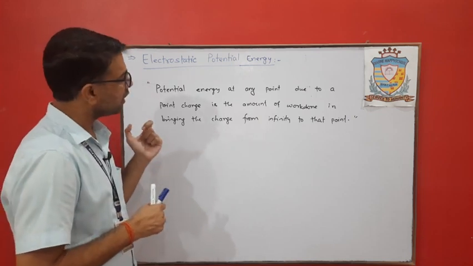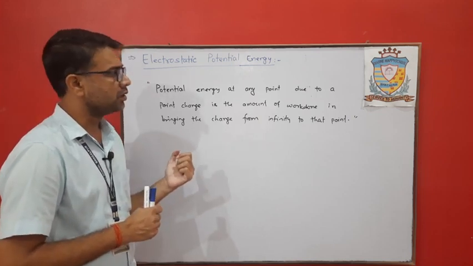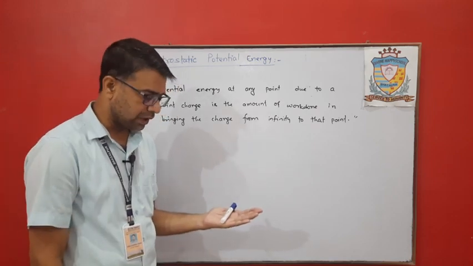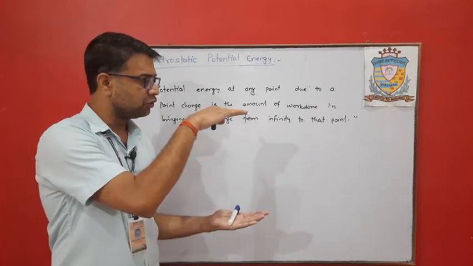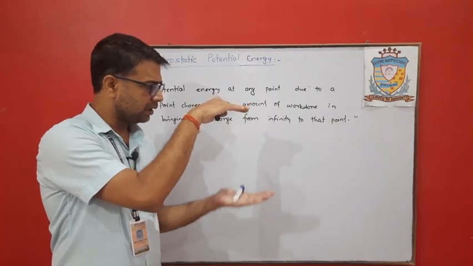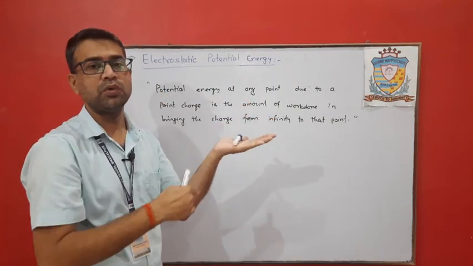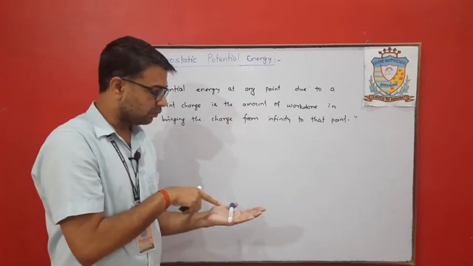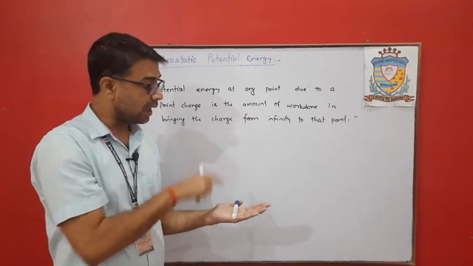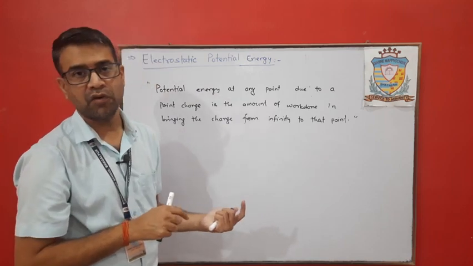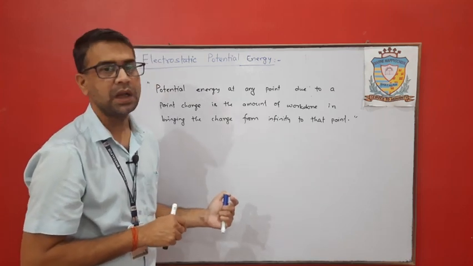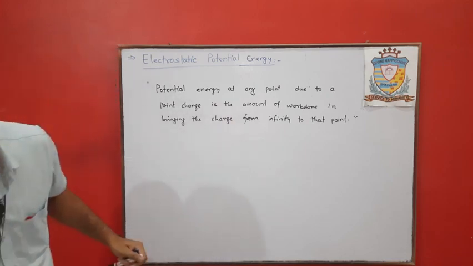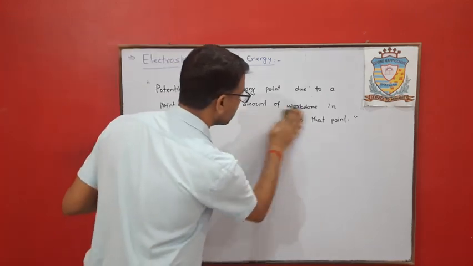So that work done will be stored in the form of potential energy. Suppose one object is kept at this point. If we have to move this over here, what do we have to do? We have to do some extra work to move this object from this height to this height, and that work done will be saved in the form of electrostatic potential energy. Clear? Next we'll see how we can explain it in mathematical form.